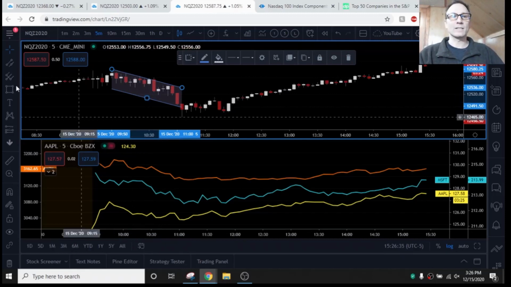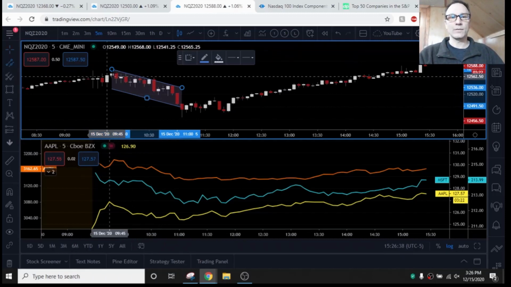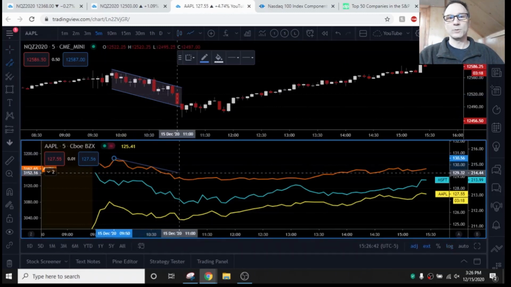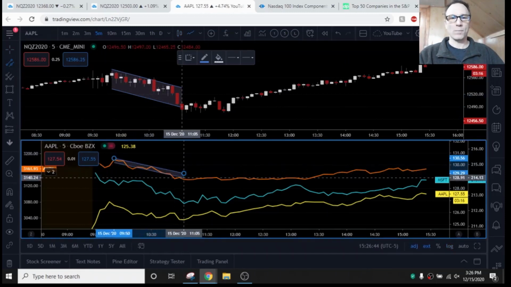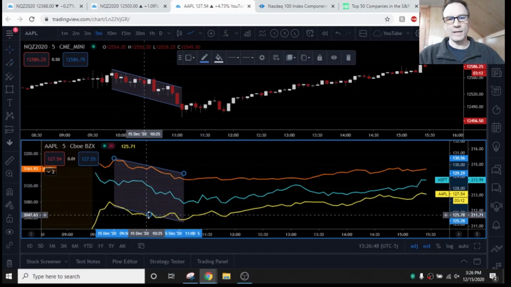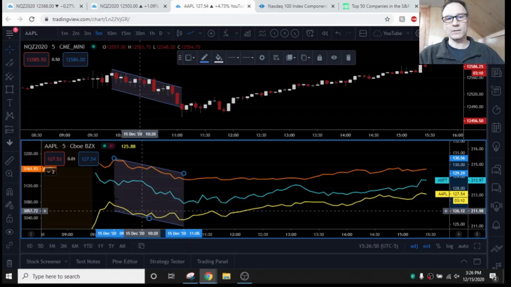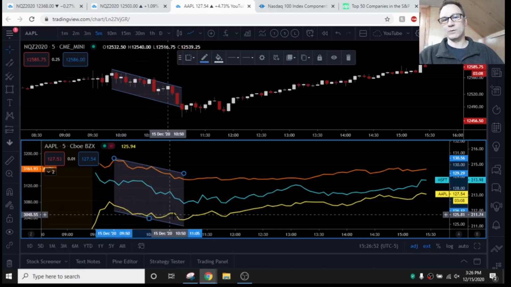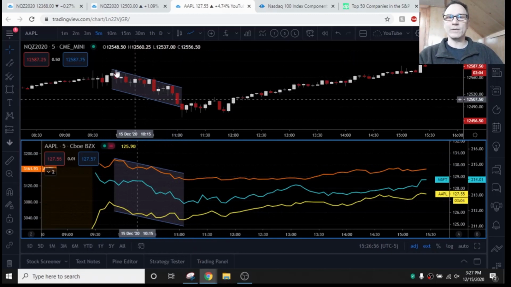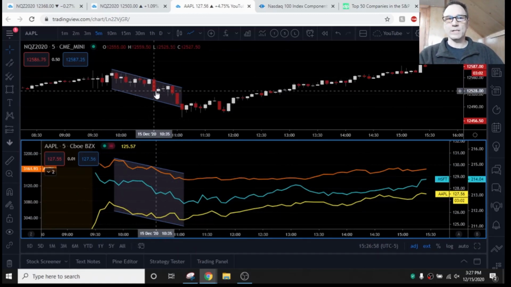Now let's plot that same area. I'm lining this up here, the same area from here to here for the bottom. And we can see there's not so much movement on Apple in this particular case, but it still has downtrend movements going on. So we can see how just these stocks can have an influence on watching this NQ.